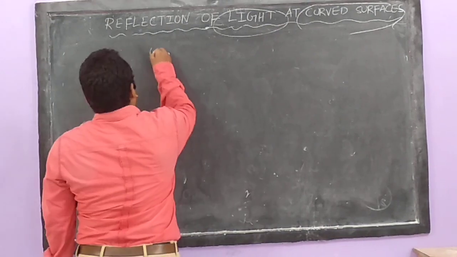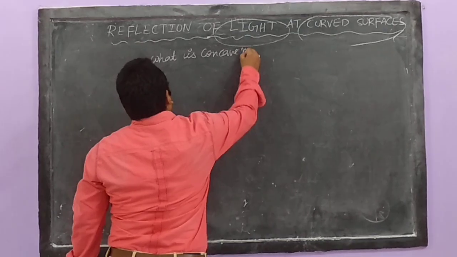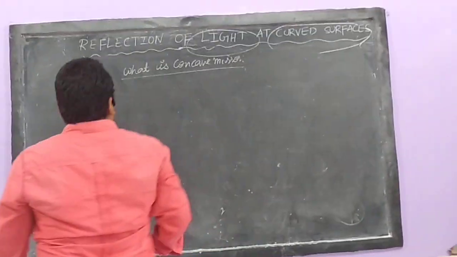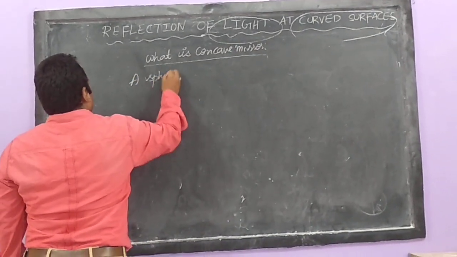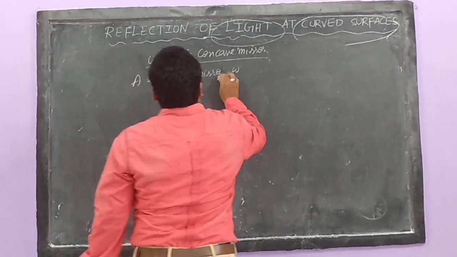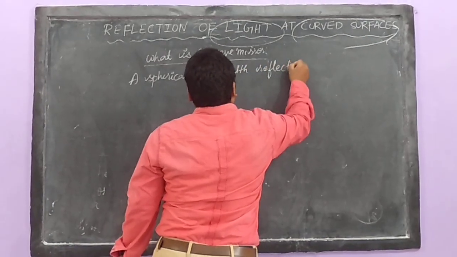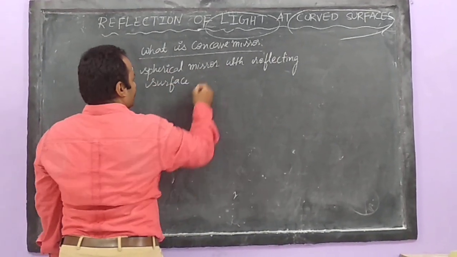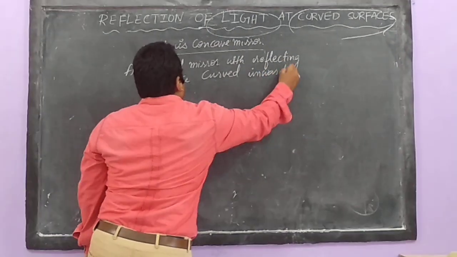Let us write the definition of a concave mirror. We know very well that concave mirror and convex mirror are both parts of a sphere. So, what is a concave mirror? A spherical mirror with reflecting surface curved inwards.